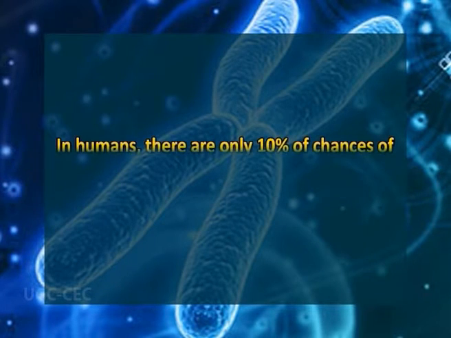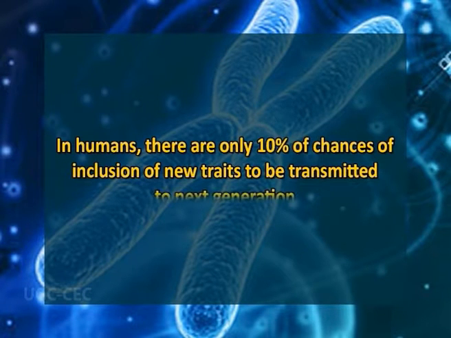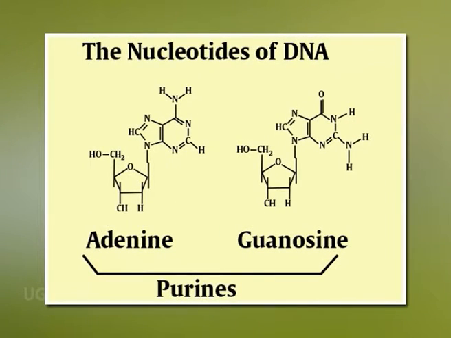In humans, for example, there are only 10% chances of new traits being transmitted to the next generation. According to estimates, a single nucleotide in 1,000 is randomly altered after 2 lakh years. It has been further stated that these random changes are disadvantageous to the organism and variations created this way will be selected against in a population.